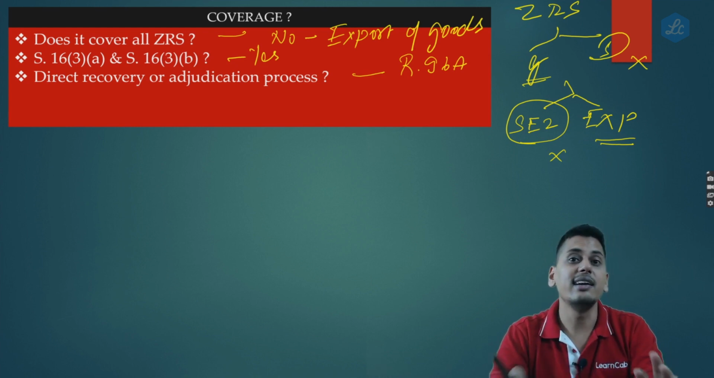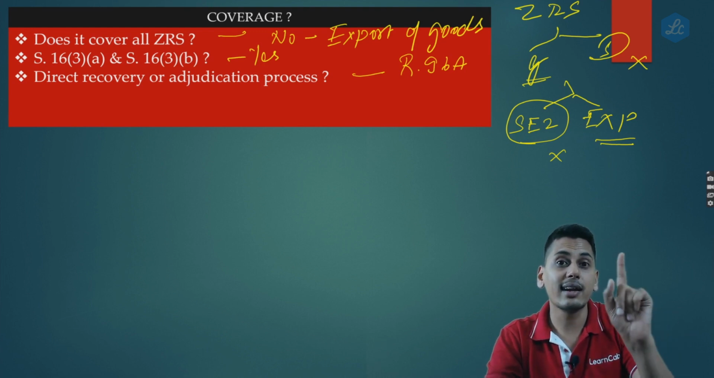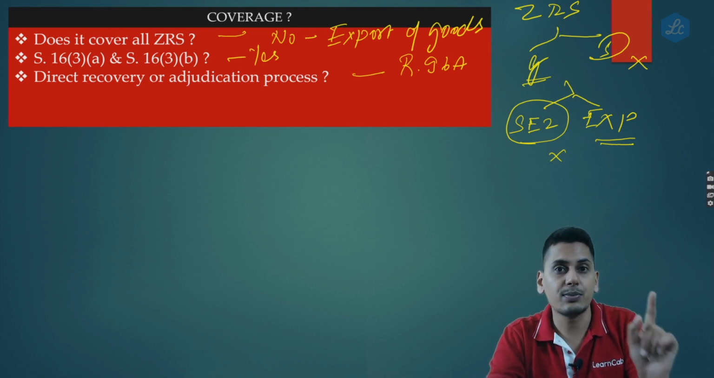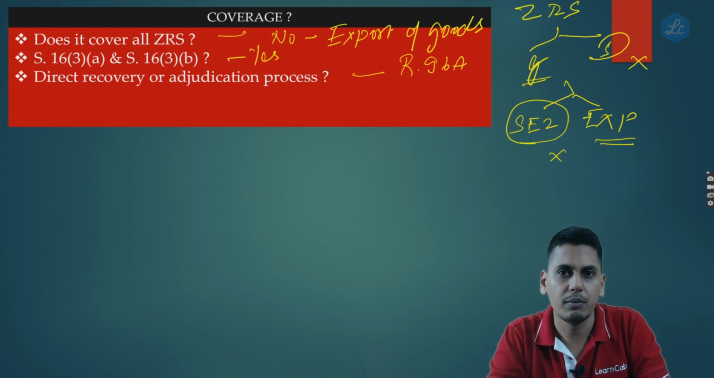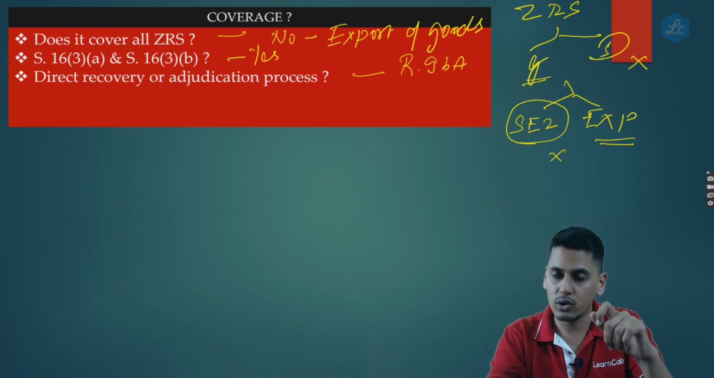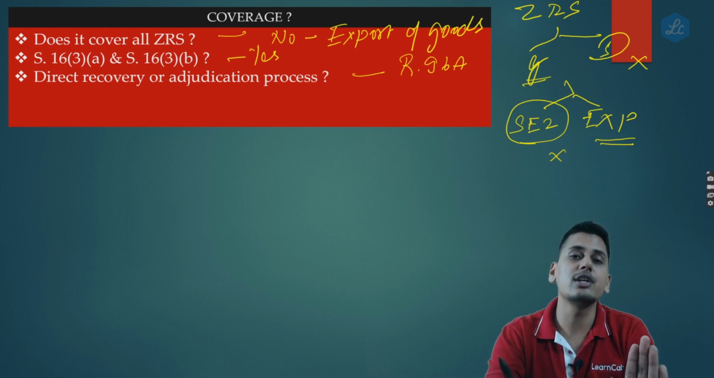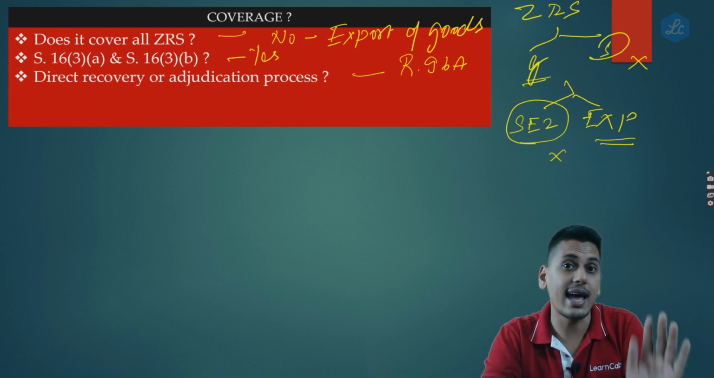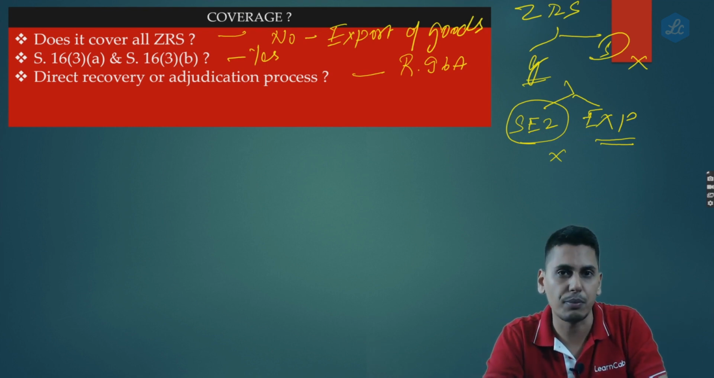Today you are sending goods to Australia, or you are supplying services to Australia. You are claiming this to be an export of goods or export of services, and under bond LUT you are not paying any taxes. Please concentrate. Today you are claiming this transaction to be an export of goods or export of services, and you are not paying any output tax which otherwise should have been paid because it is a taxable supply.